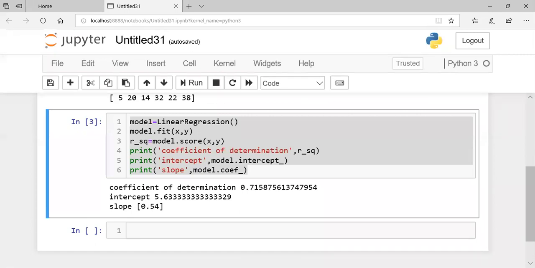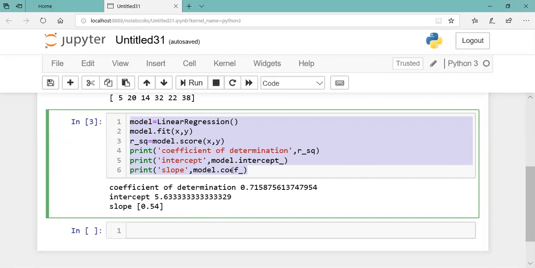Is slope a list? Yes. I put y equal to mx plus c. But if you have more inputs, how will the formula go? B0 plus B1 x1 plus B2 x2 plus B3 x3. Correct. So the coefficients are B1, B2, B3. You have to collect all of them with the help of this function. It is going to retrieve and give you the values of the coefficients.